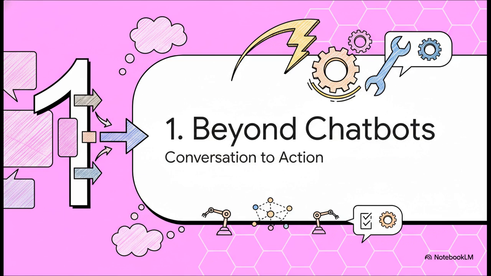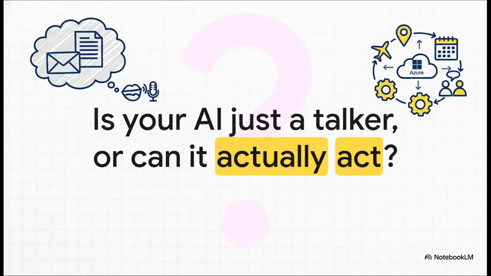stuff done for you. And trust me, this isn't just a simple upgrade, it's a whole new way of thinking about AI. I mean, really think about that for a second. Right now, you ask an AI to write an email, and yeah, it spits out the text. You ask it to summarize a report, it gives you a summary. But what if you could just say, hey, find the best flight to London for next Tuesday, book it with my details, drop it on my calendar, and shoot a message to my colleague to let them know? See, that's the huge leap we're talking about.